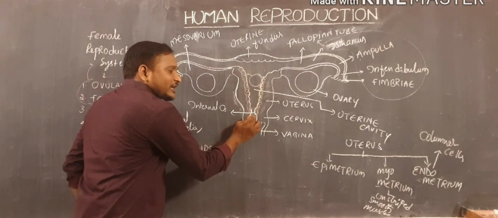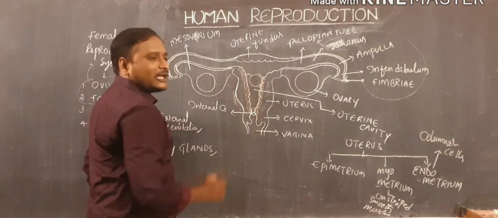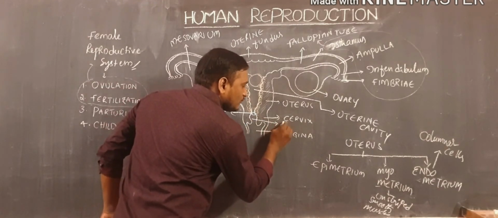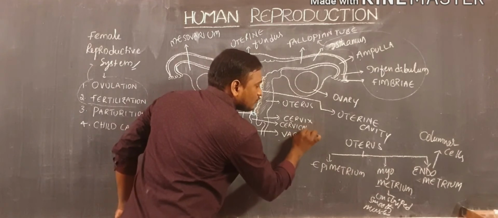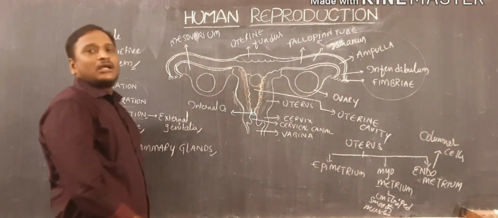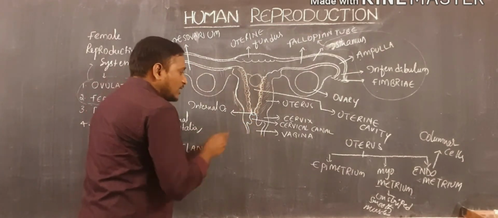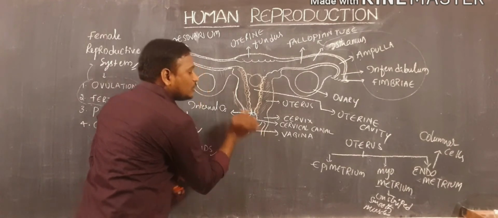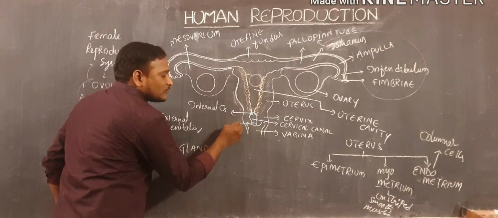And in the cervix, when you observe here, in the middle there is a small gap which is also called the cervical canal. This cervical canal opens into the vagina through another opening. That opening is also called the external orifice or external OS.